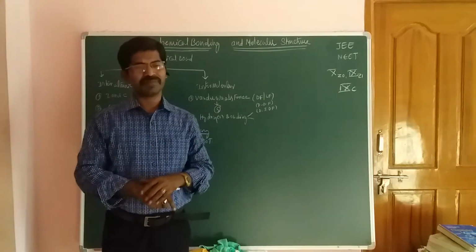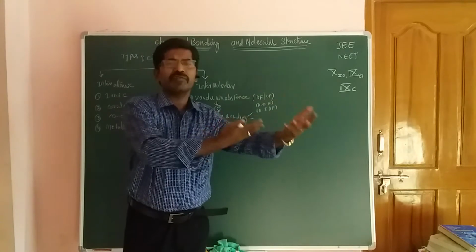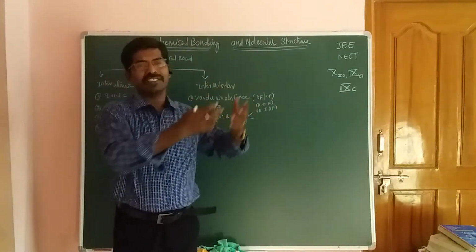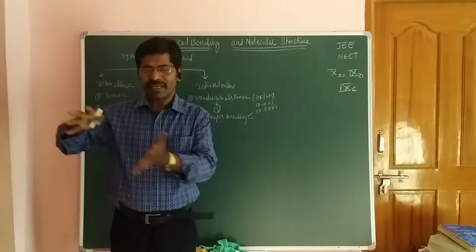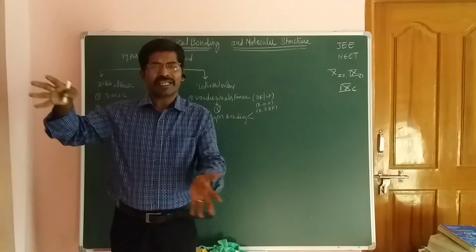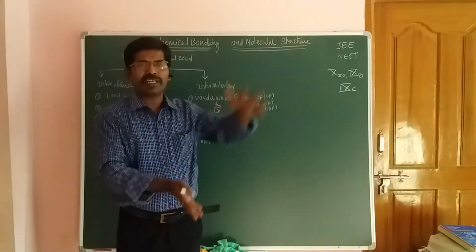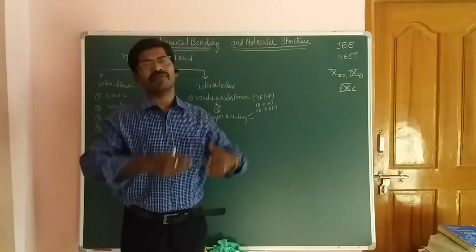You know that. Molecules means a number of atoms combined to form a molecule. So interatomic means attraction takes place between the atoms. Intermolecular means larger molecules undergo bond formation.